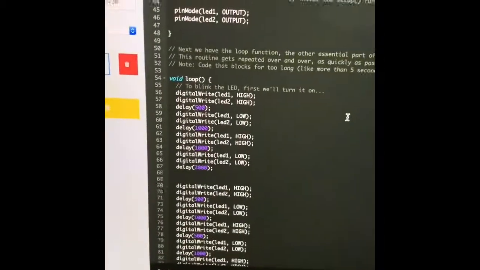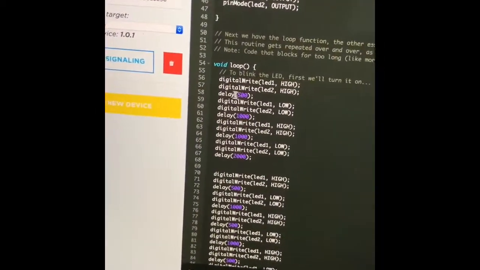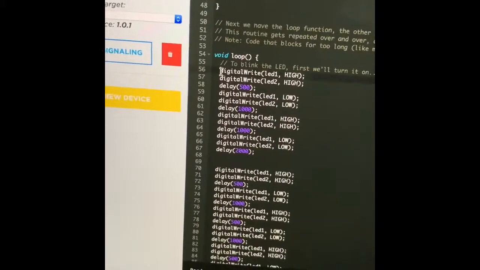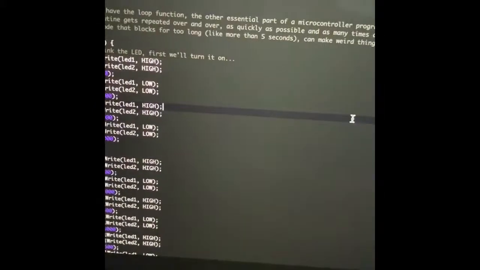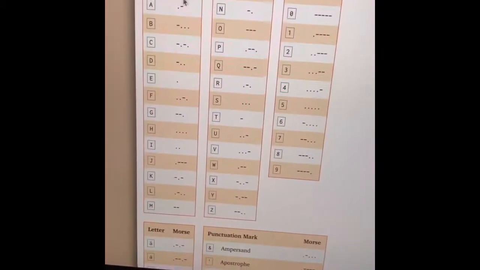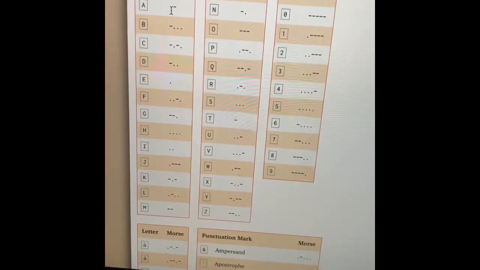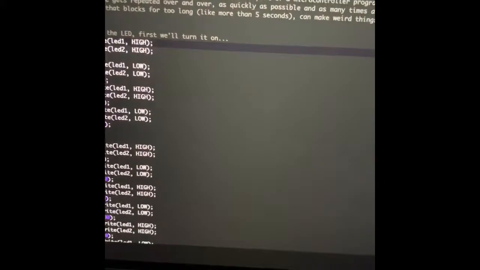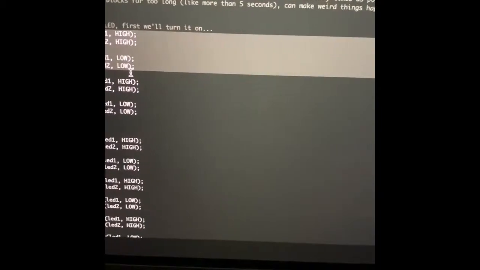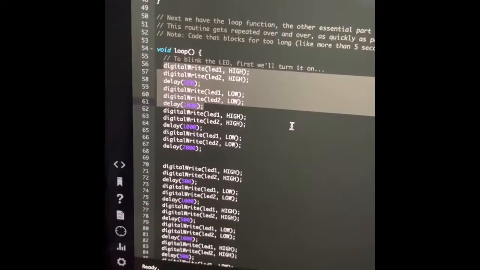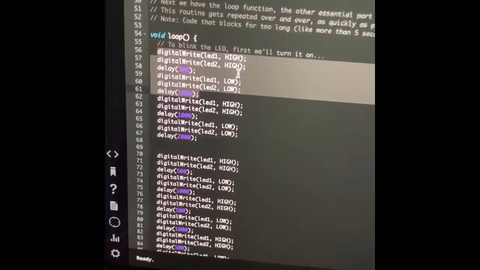As you can see, my name is Ahmad. So the first letter of Ahmad is A. A is represented by a dot and a dash. So what I've done here is, this selected code is representing a dot.